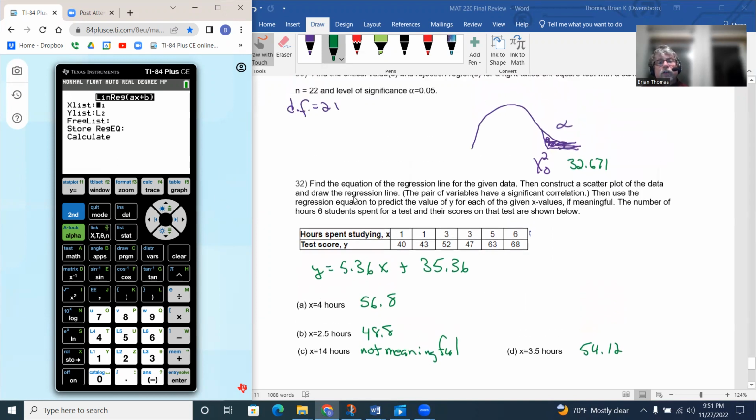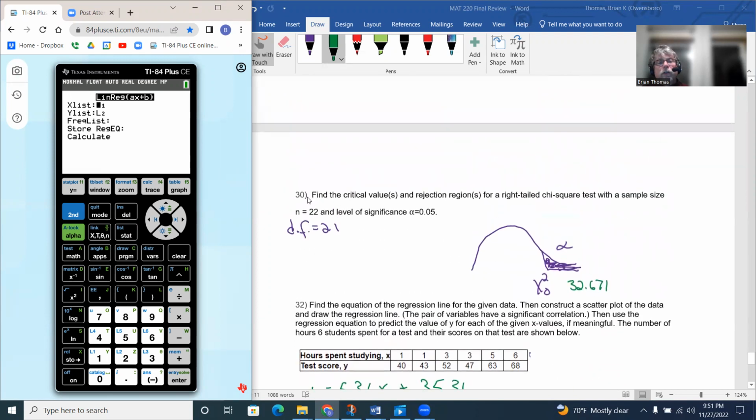That was question 32. So just pay close attention to the question numbers, and they mirror the unit review as well.